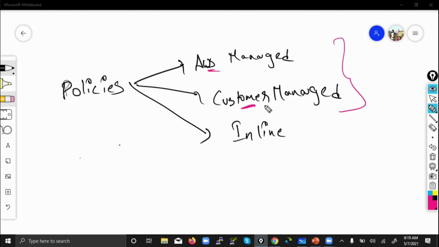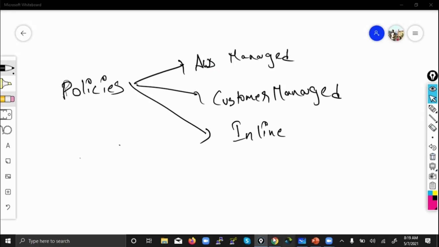Fine. So then what will you do? You will give full permissions. Then he will delete another bucket. That is also an issue. So you can't give only read, you can't give full. Then the customer managed policies come into the picture. So you will give permission, yes, you can access a bucket, but only one bucket or two buckets in the account, not all the buckets.